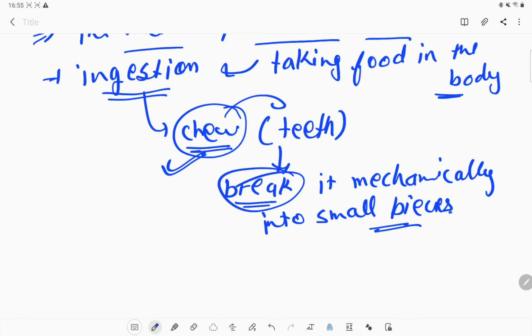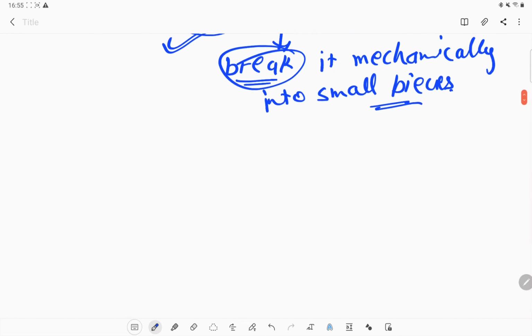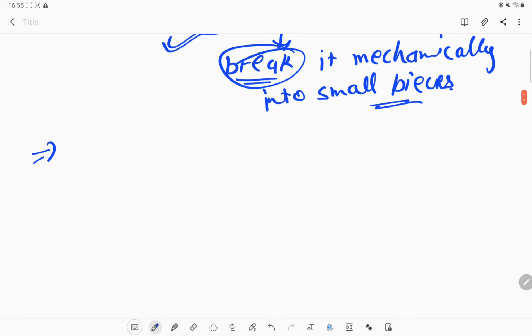The chewing process is done by the teeth. Teeth are rooted separately, each in a separate socket, and they are not combined.